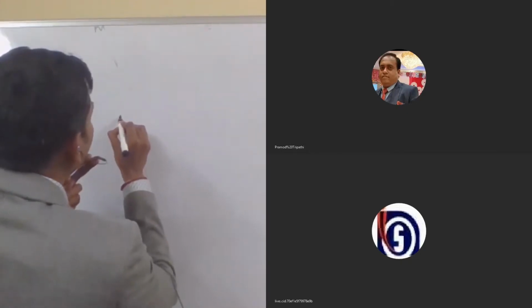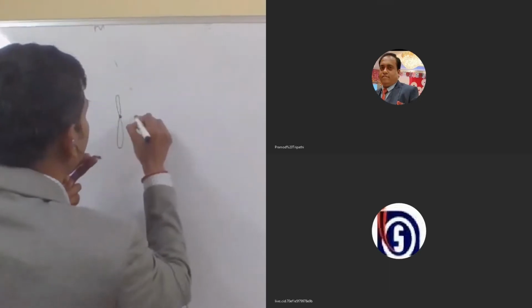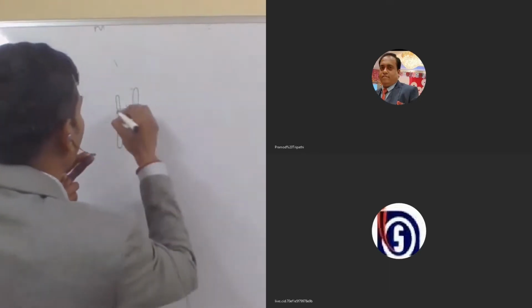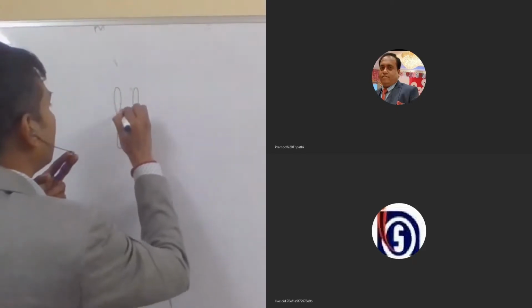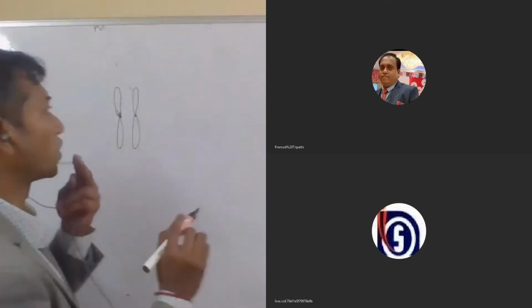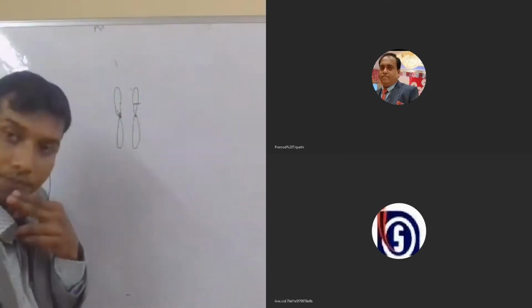Suppose this is a chromosome. In this chromosome, one gene is present here. Another gene is present here. I am not going into the detail, I'm just explaining.